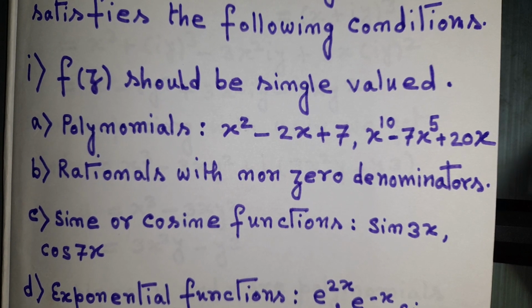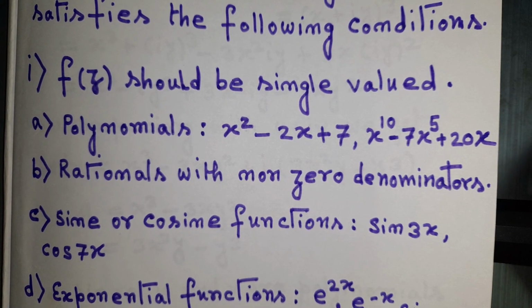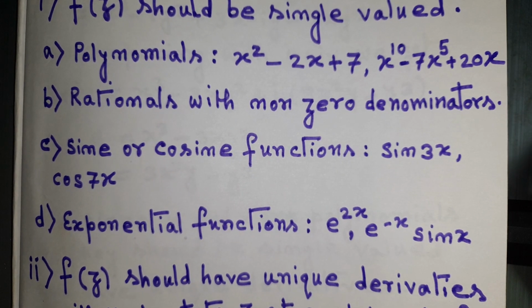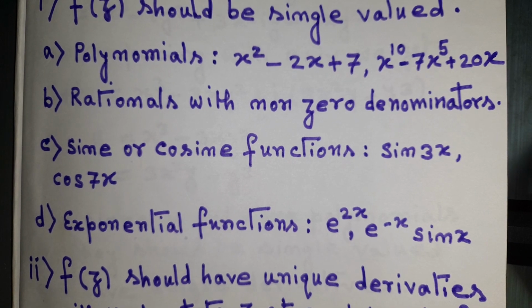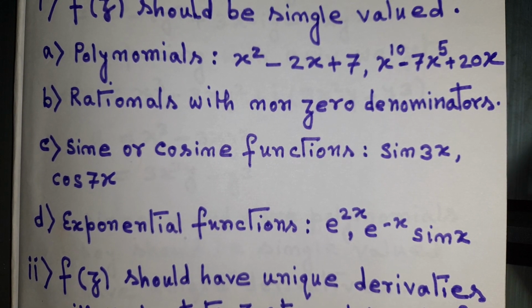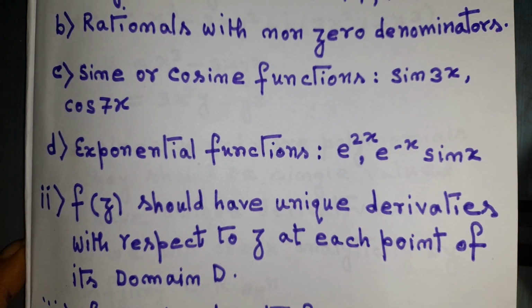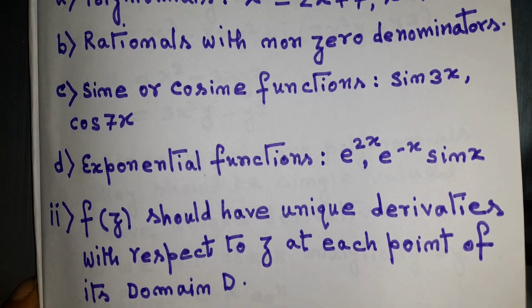Sine or cosine functions are also single valued functions. And exponentials like e to the power 2x, e to the power minus x sine x, can be considered single valued functions. If you have any doubt, you can watch my video regarding functions, where you can understand what a function is. Now the second condition, what is the second condition?